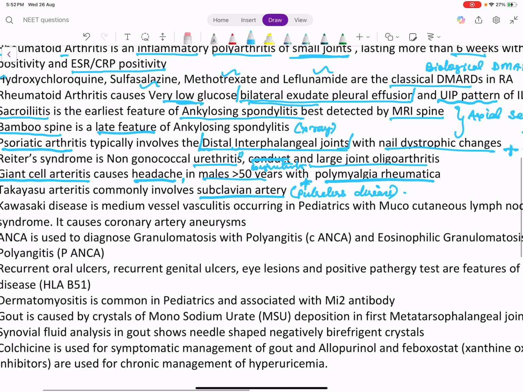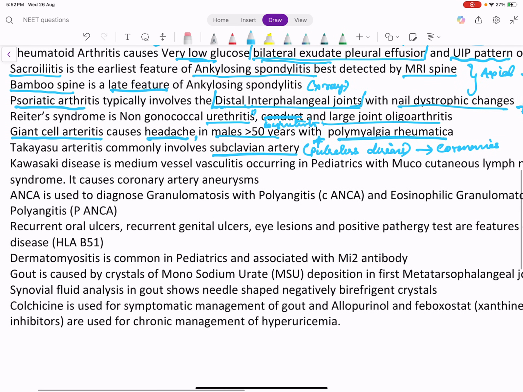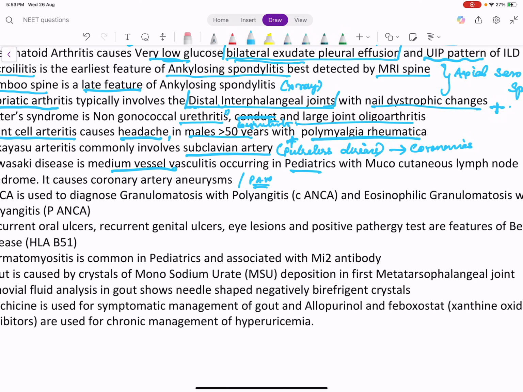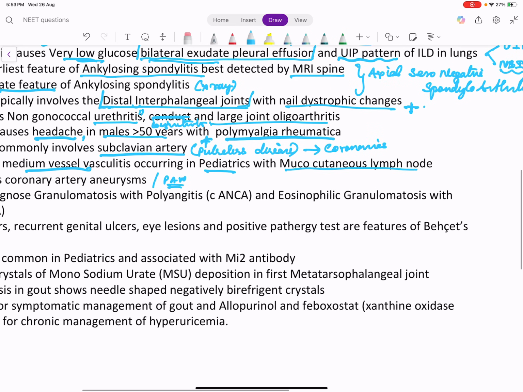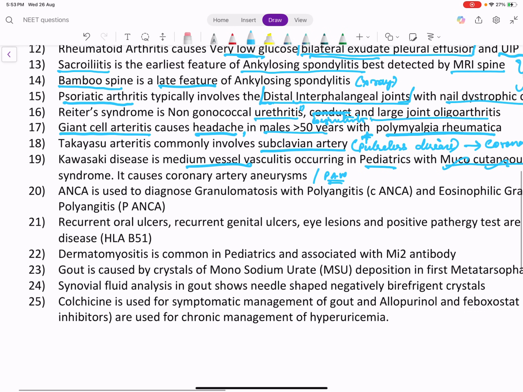In Takayasu arteritis, what is not involved? Coronaries are not involved, because coronary is only a medium to small vessel. Takayasu is a large vessel. Kawasaki disease is a medium vessel vasculitis. We have two medium vessel vasculitis, polyarteritis nodosa and Kawasaki disease. Kawasaki disease is important in pediatrics. We call that syndrome MCLN, mucocutaneous lymph node syndrome, because mucosa is involved, skin changes like skin peeling are there, lymphadenopathy is there. Kawasaki is important because it causes coronary artery aneurysm even in pediatric age.